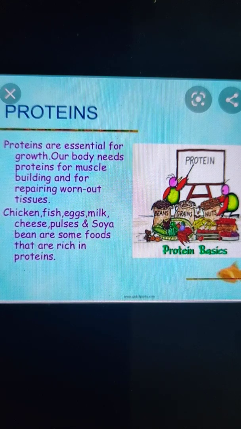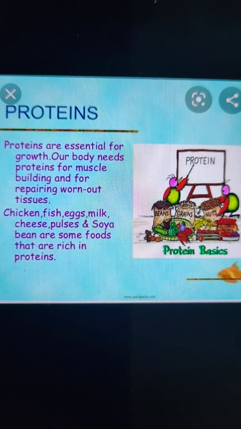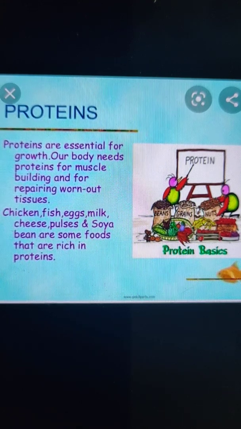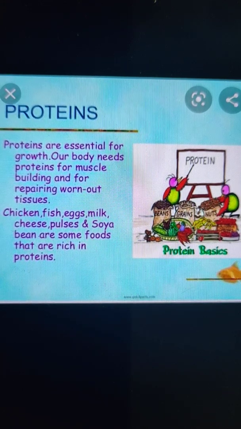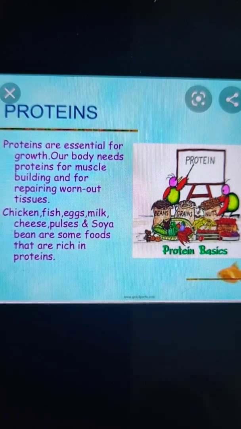Proteins can be obtained from plant and animal sources like fish, eggs, chicken, milk, cheese. Pulses and soya beans are also food items rich in proteins.